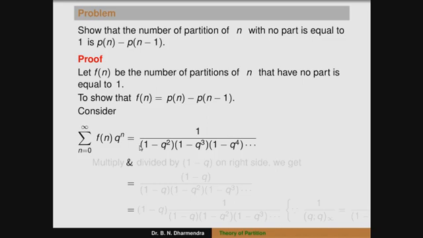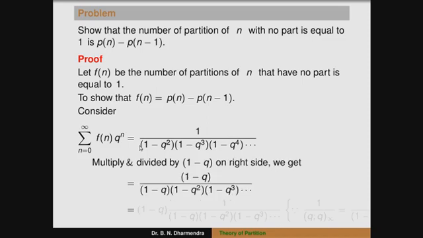Then we multiply and divide by the missing term, 1 minus q. On the right hand side we get 1 minus q divided by (1 minus q)(1 minus q squared)(1 minus q cubed). We can split the numerator and denominator, so it equals 1 minus q times 1 divided by (1 minus q)(1 minus q squared)(1 minus q cubed).